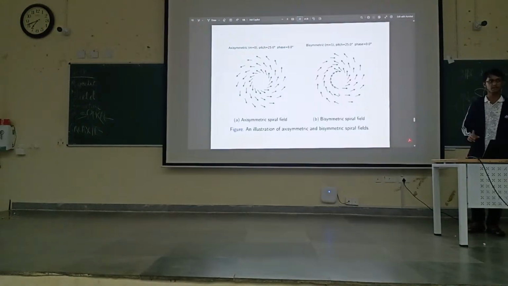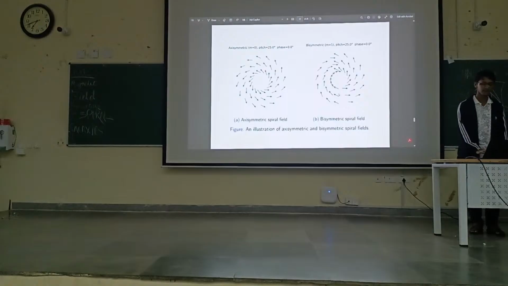Similarly, we can also have higher modes, so m equal to 2 also, and others. Basically, the magnetic field in these galaxies is a composition of these various magnetic modes.